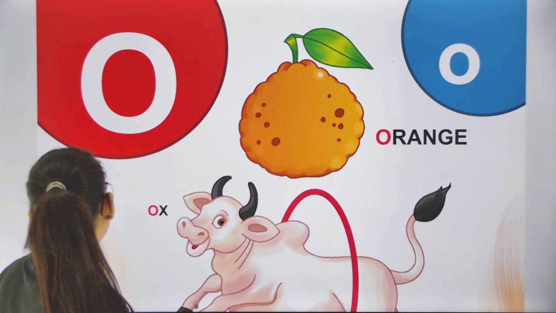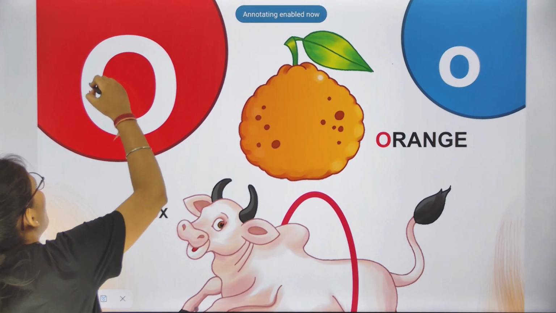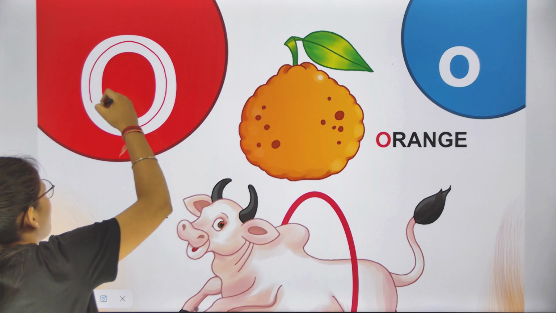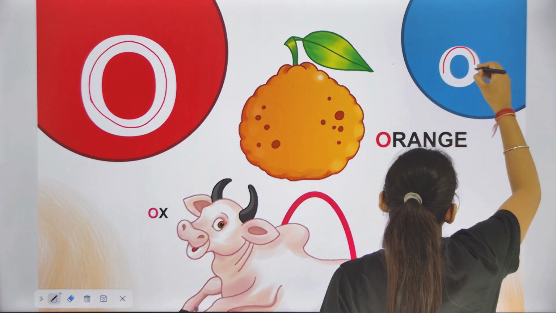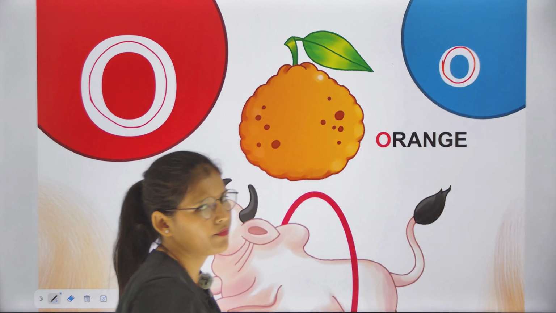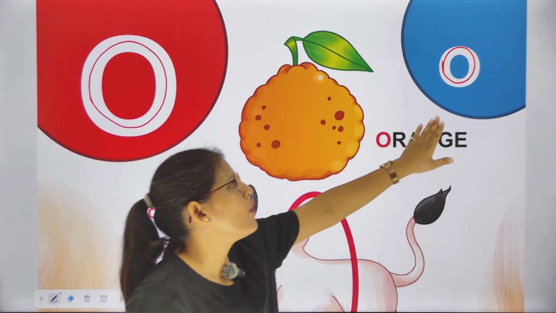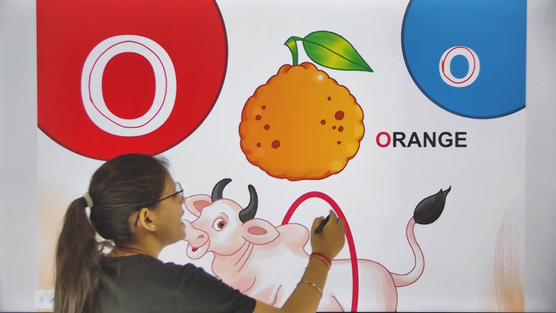Now come on, O. Next letter is O. This is capital O and this is small o. Capital O, small o. O is for orange.